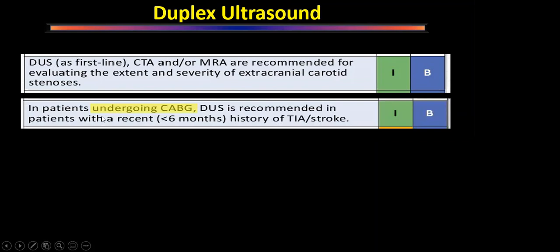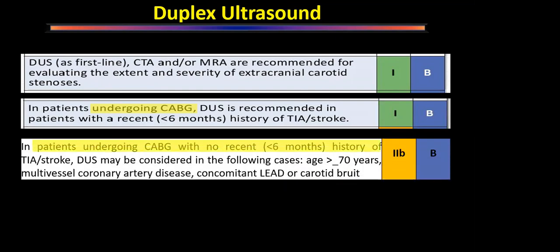Then which are the patients who, when they are undergoing coronary artery bypass grafting, should have a Doppler done? Those patients who have had a stroke within the last 6 months or TIA within the last 6 months. This is a class 1 recommendation that all those patients must be subjected to carotid duplex before undertaking the coronary artery bypass grafting.